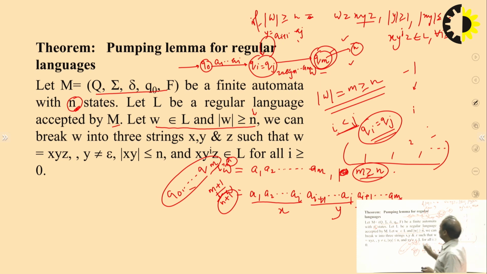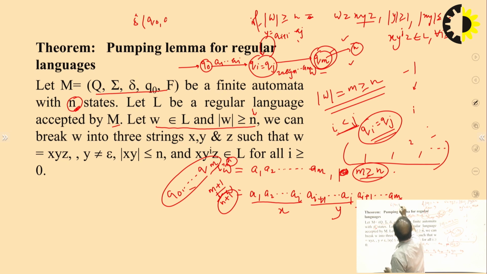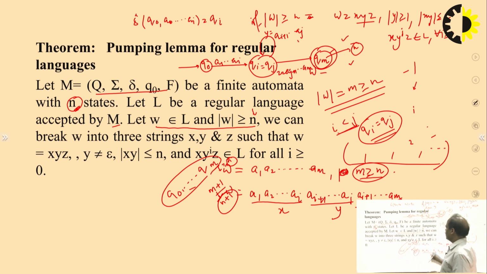And we know that this delta of q0, if you start from q0, let's say a0 up to and so on ai, let us define this as qi, right? Let us define this delta as qi. So what will happen?